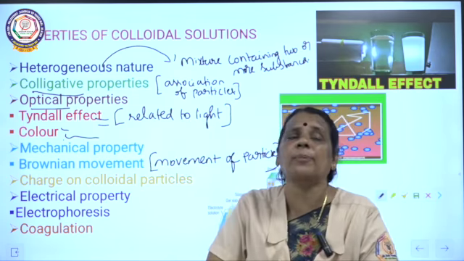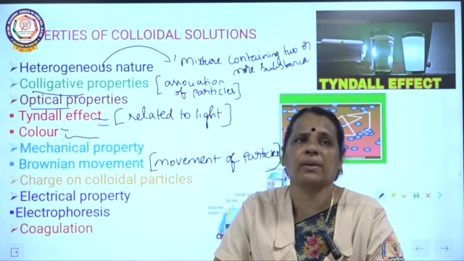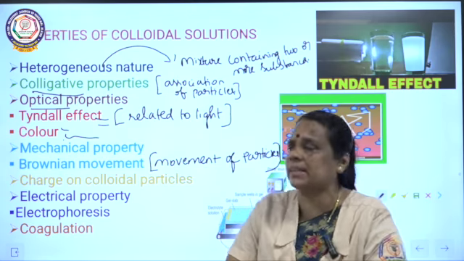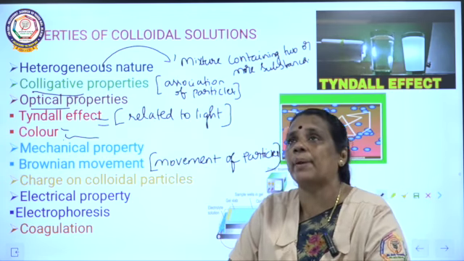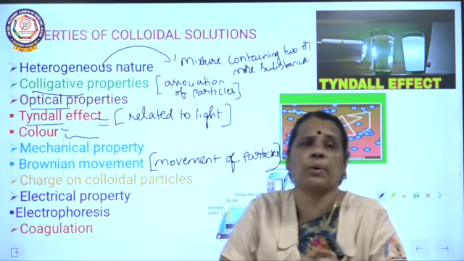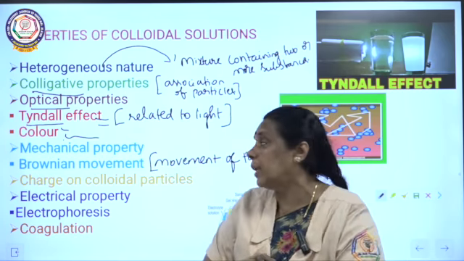The next one is optical property. What is optic? Optic means nothing but light, related to light. So related to light, the colloidal solution exhibits certain properties. So we can call it optical property. Under optical property, we are going to see the Tyndall effect. We are going to see what happens when a light is passed through a colloidal solution.